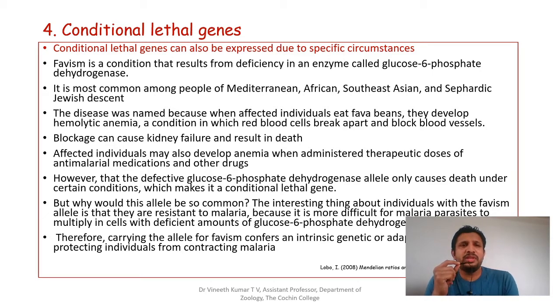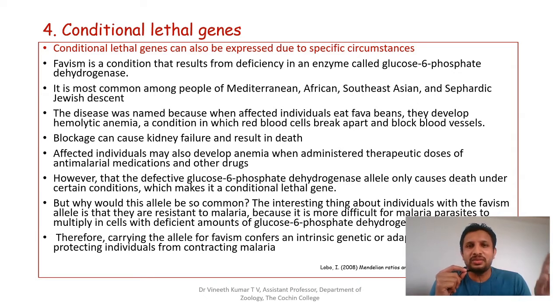That means the individuals who have this conditional lethal gene, when they eat fava beans, develop hemolytic anemia. When they do not eat fava beans, they are okay. They do not have such a problem. They are normal. But whenever that condition occurs, if they eat fava beans, they have hemolytic anemia, and that may cause death if they do not know whether they have favism, because favism is not expressed in other conditions.